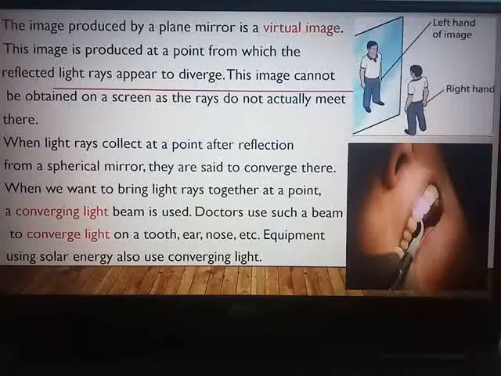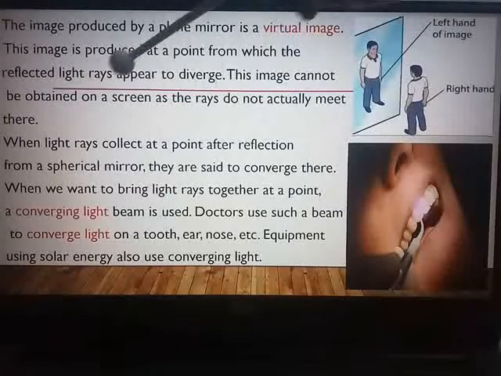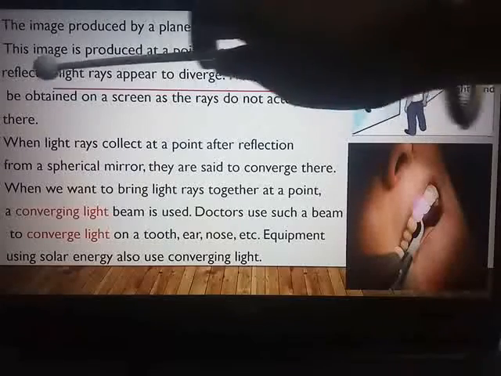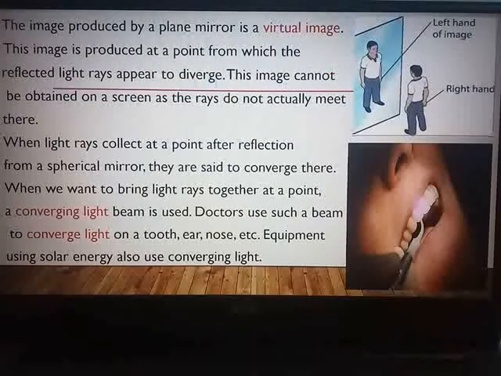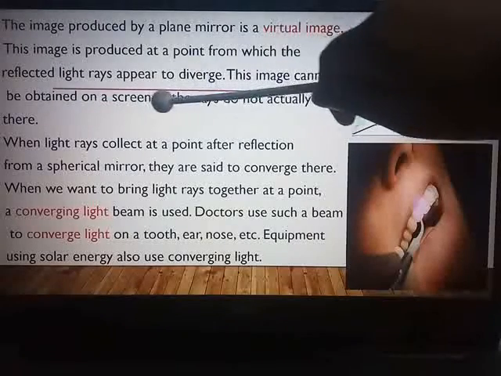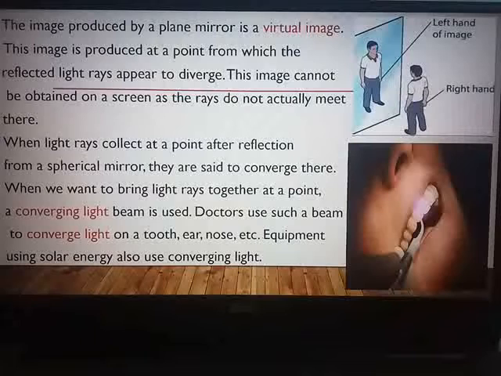In the beginning of the chapter, you have studied about the plane mirror. The image produced by the plane mirror is always a virtual image, an image which cannot be projected on the screen. This image is produced at a point from which the reflected light rays appear to diverge. This image cannot be obtained on a screen as the rays of light do not actually meet there. This about the virtual image and real image I have already told you in the beginning.